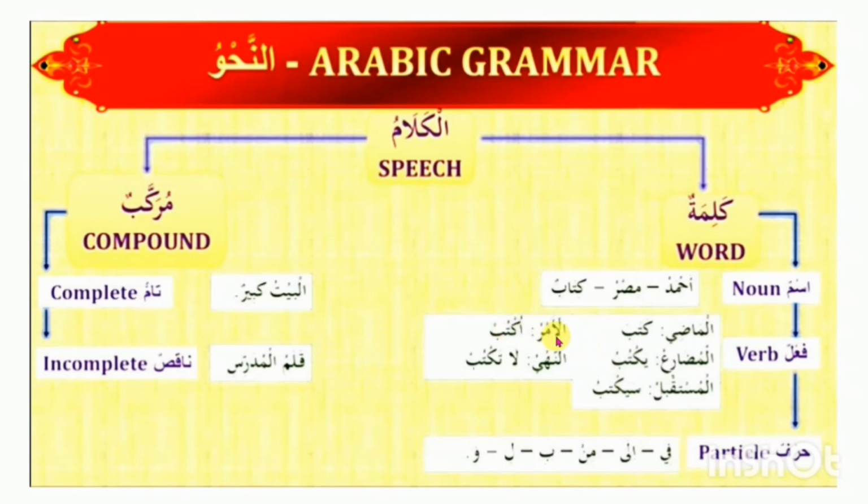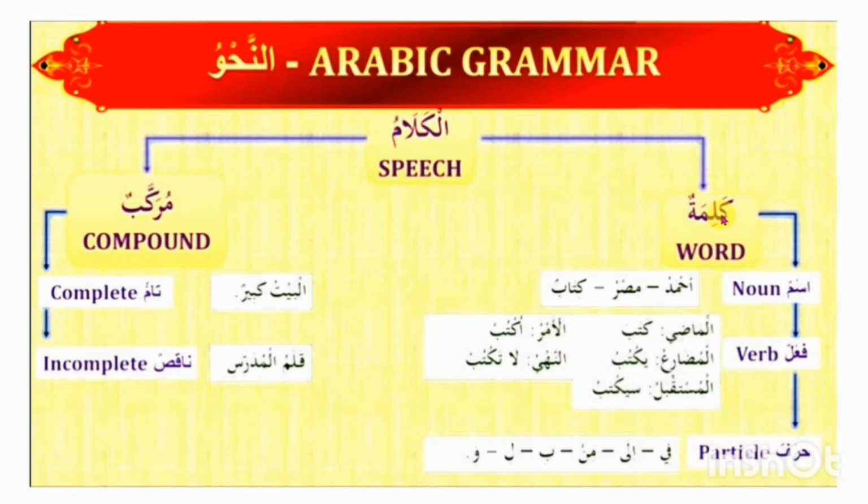The example of al-amr is uktub. Uktub means an order to write. Uktub. Write. W-R-I-T-E. Write. An-nahi means prohibition, not to do something. La taktub, do not write. This is verb. I repeat also that fi'l is five types in total. Al-madi, past tense. Al-mudari, present tense. Al-mustaqbil, pure future tense. Al-amr, imperative or order. And fifth is an-nahi, prohibition.